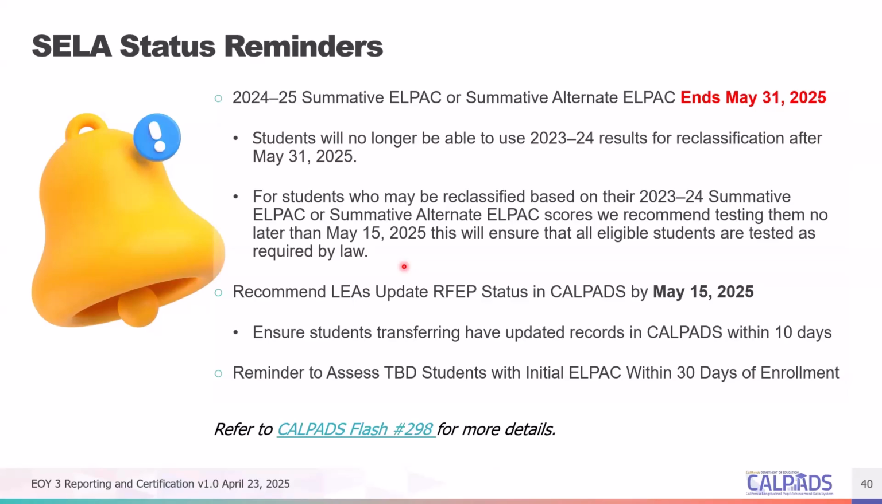So bottom line is, if you have students who have 2023-24 summative testing scores, make sure that you do the necessary testing and adjustments. That way, that would ensure that your students' RFEP status is accounted for in this current academic year. So with regards to RFEP as well, we mentioned that the sooner you report the student's RFEP status, the better, because it will take the student out from being at risk to be an LTEL, right?